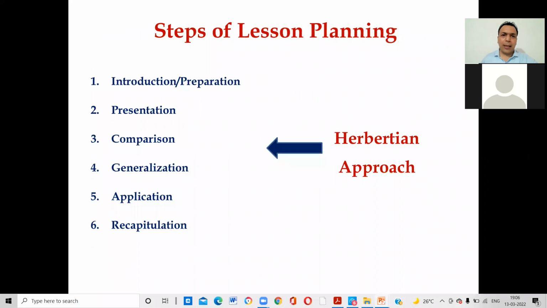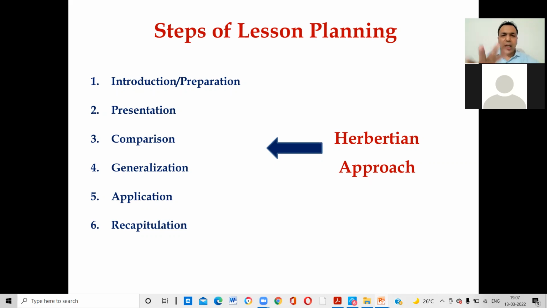Herbert was an educationist, guys. So the Herbartian approach has given these 6 steps. Herbert wants to say to every teacher, before going into the class, keep in mind these 6 steps of lesson planning: introduction, presentation, comparison, generalization, application, and recapitulation, right?